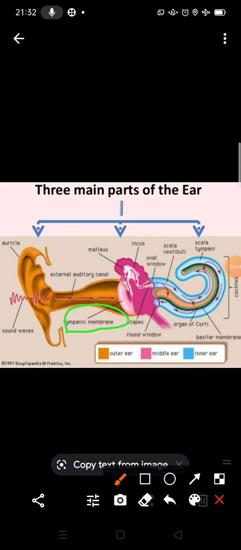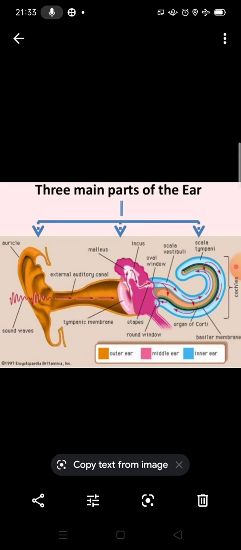So in the outer ear, this is the pinna. Next, the auditory canal, or you can say the ear canal, and third is the tympanic membrane, or you can say the eardrum. The other name of the eardrum is the tympanic membrane, and you can also say tympanum.